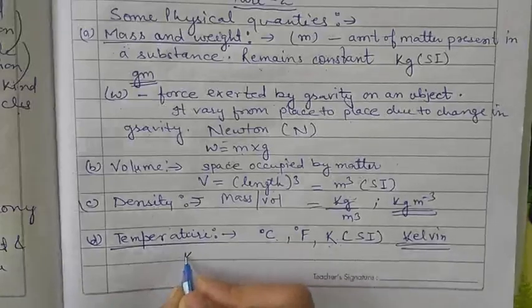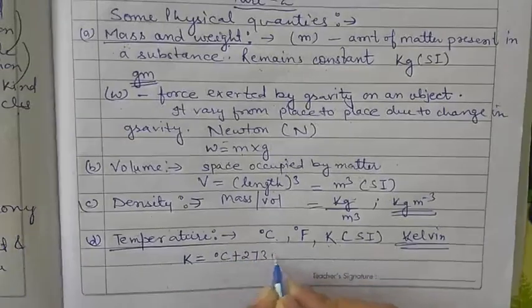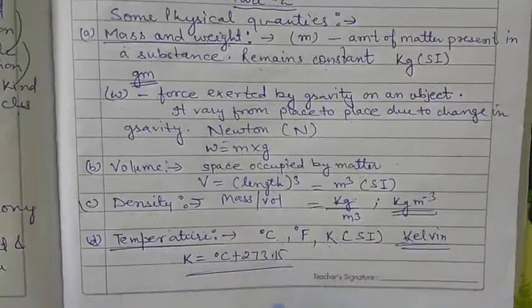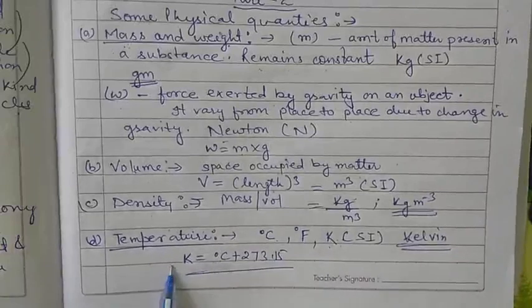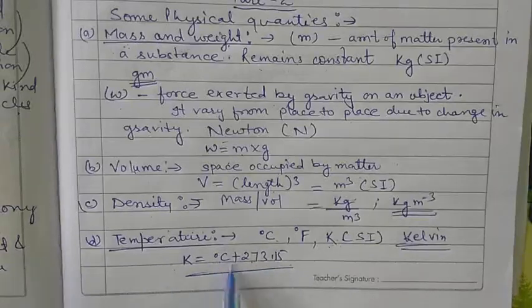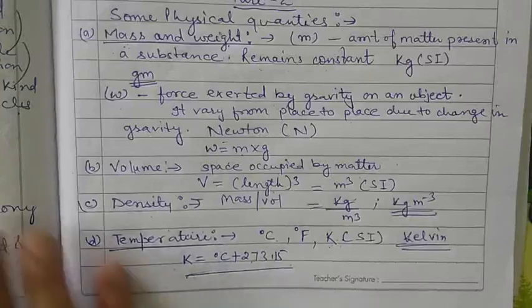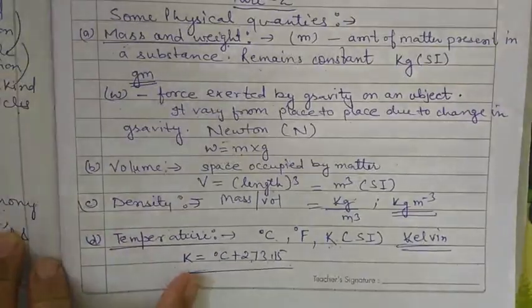So Kelvin is equal to degree Celsius plus 273.15. If you want to convert the temperature from degree Celsius to Kelvin, the degree Celsius temperature, which is already given to you, add 273 to that value, then you can easily get the temperature in the Kelvin scale. By this formula, you can easily get the temperature in the Kelvin scale.